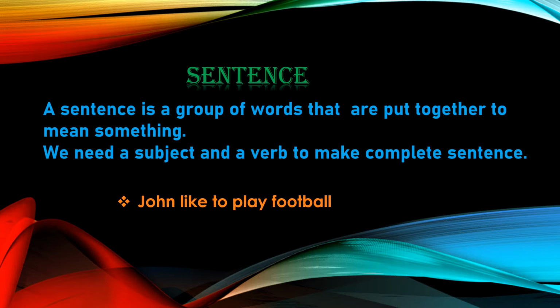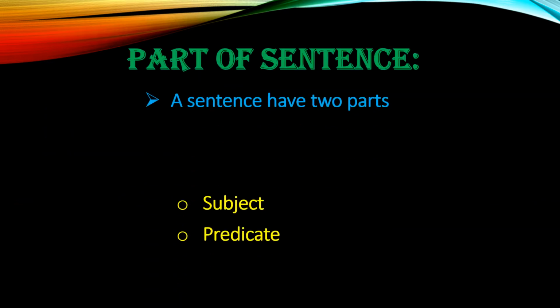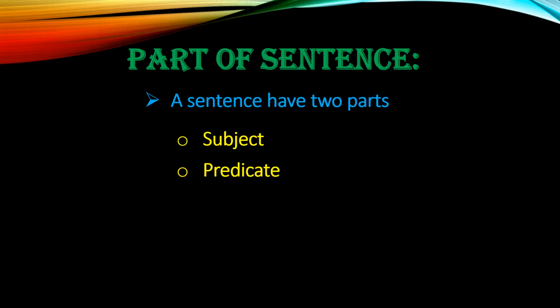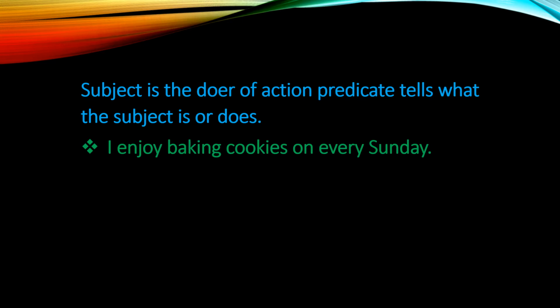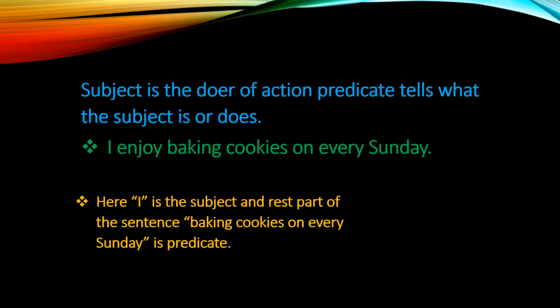A sentence has two parts, subject and predicate. The subject is the doer of the action. The predicate tells what the subject is or does. For example, I enjoy baking cookies on every Sunday. I is the subject and the rest of the sentence, baking cookies on every Sunday, is the predicate. Now moving toward types of sentences according to meaning.